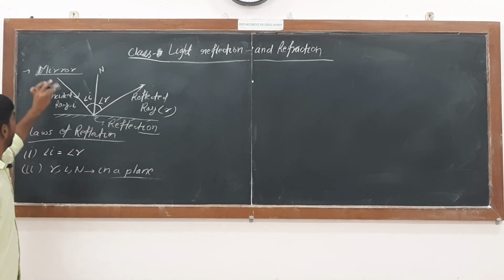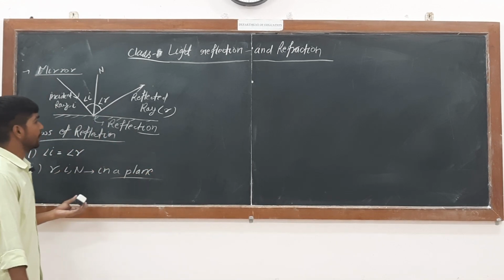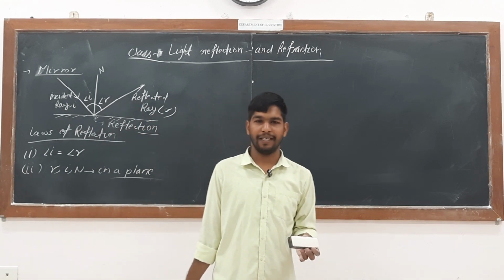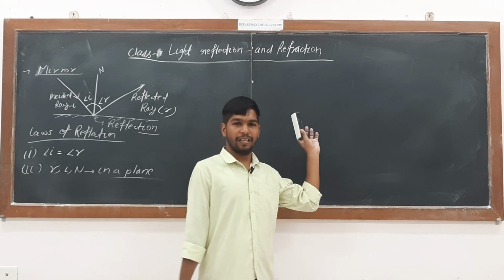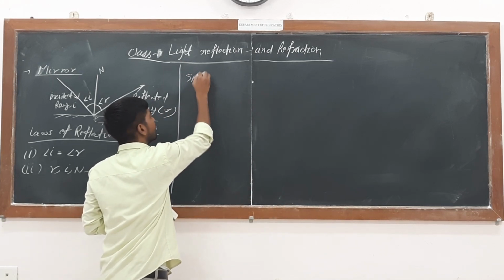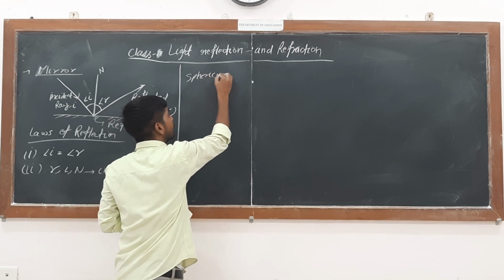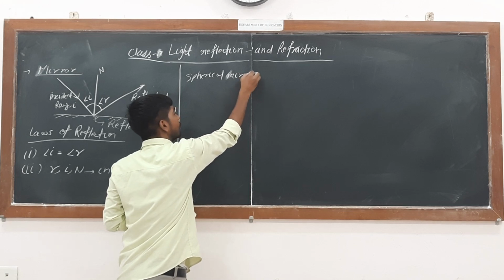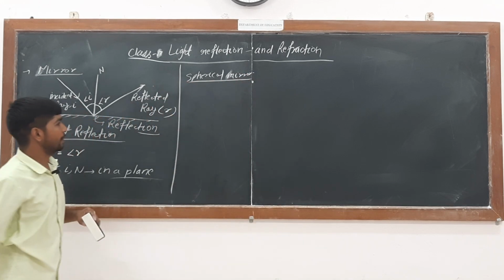Now, this is about the plane mirror, but we are now going to study a special mirror, and its name is spherical mirror.